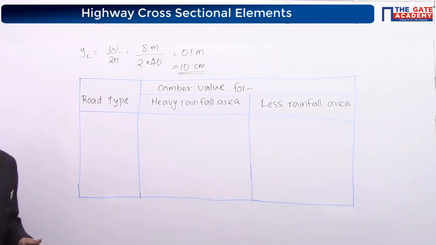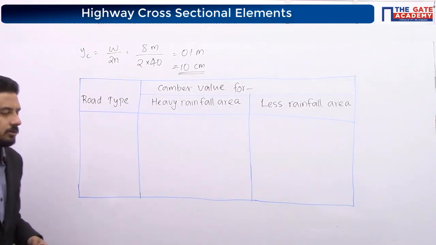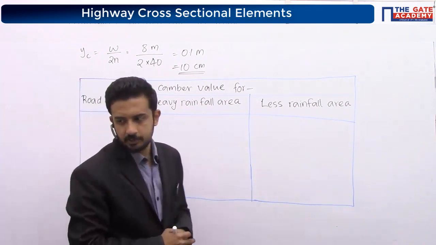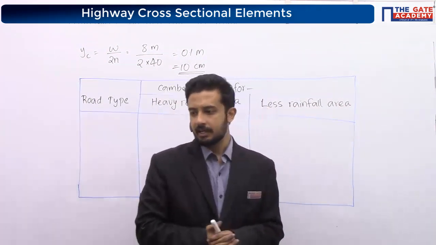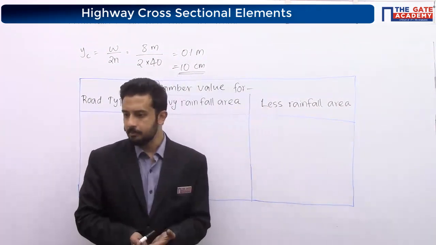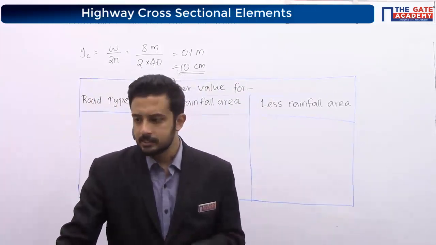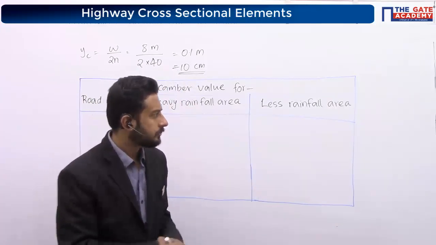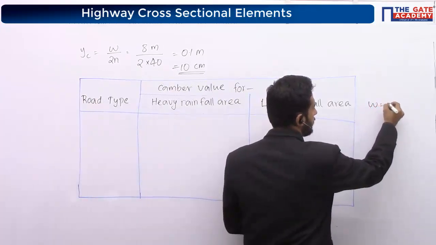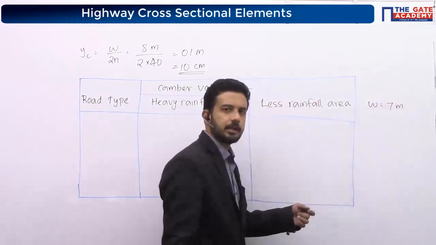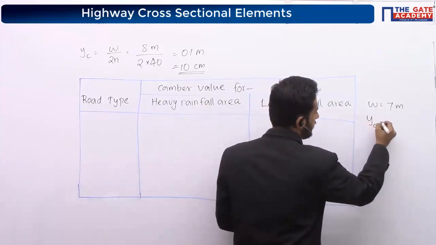Okay, if you have written the question, what you are understanding from the question? They have not given the width of the pavement, but it's a 2-lane road. Since it's a 2-lane road, I know the width will be 7 meter. If they are not giving it, we can take W is equal to 7 meter.